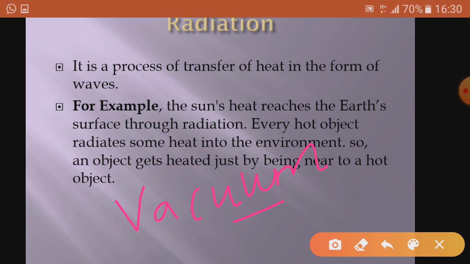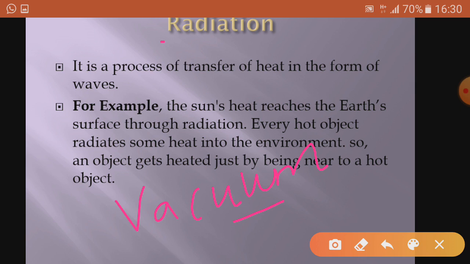In liquids and gases there are intermolecular spaces, so they change their place and pass on the energy. So there can be easy movement of molecules in convection, and convection happens in gases and liquids.